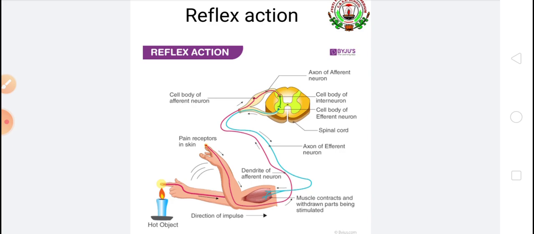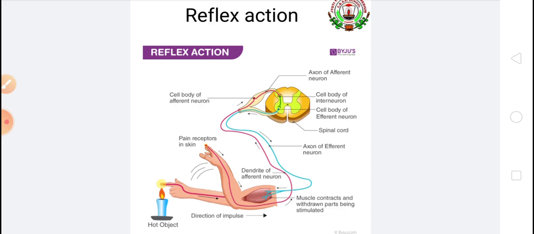The spinal cord is a part of our nervous system. So these actions are automatic, not under our control, and controlled by our spinal cord.